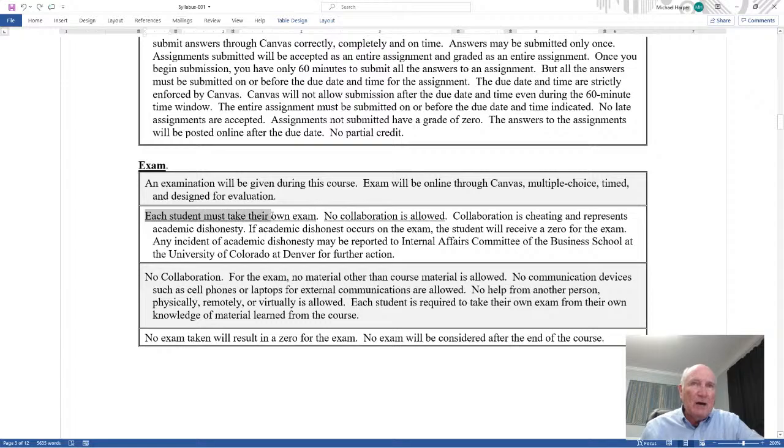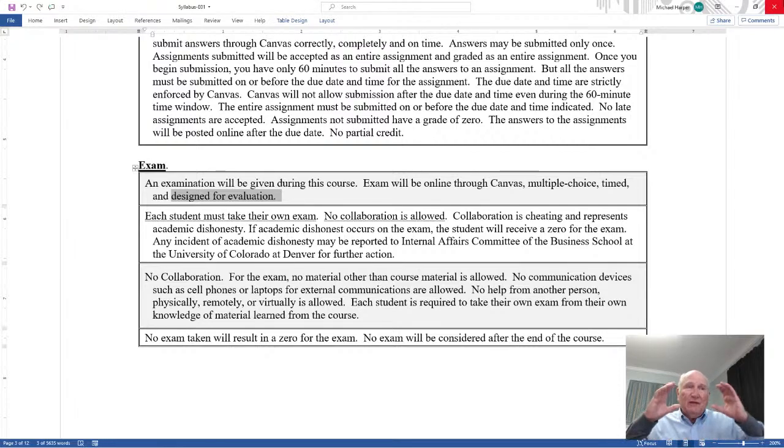But each student must take their own exam. No collaboration is allowed. It's on Canvas, open, multiple choice, timed. It's open book, open notes. Okay, it's designed for evaluation. And what I mean by designed for evaluation is I'm going to design this to only ask you things you should know. I don't consider an exam for learning. It's more for validation that you do know the material. So be very careful to answer questions that you should know.